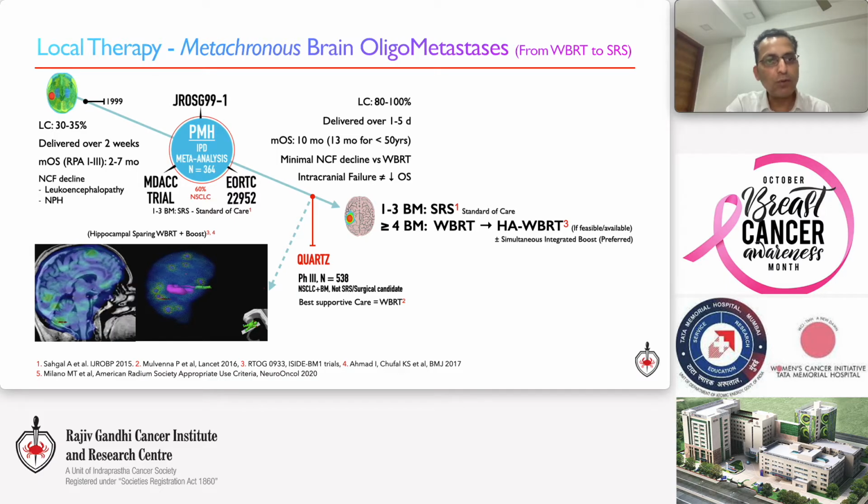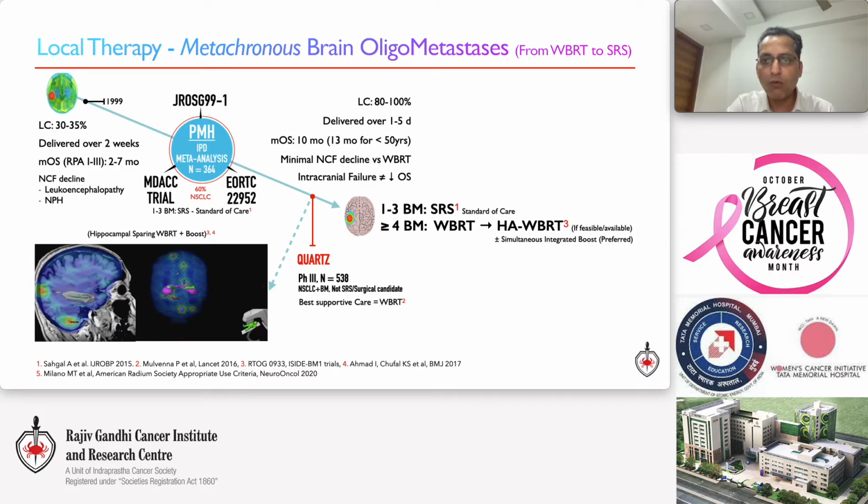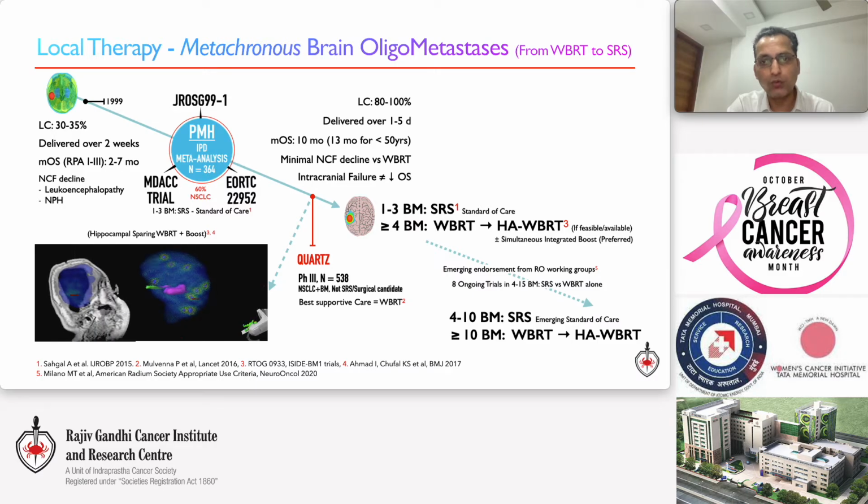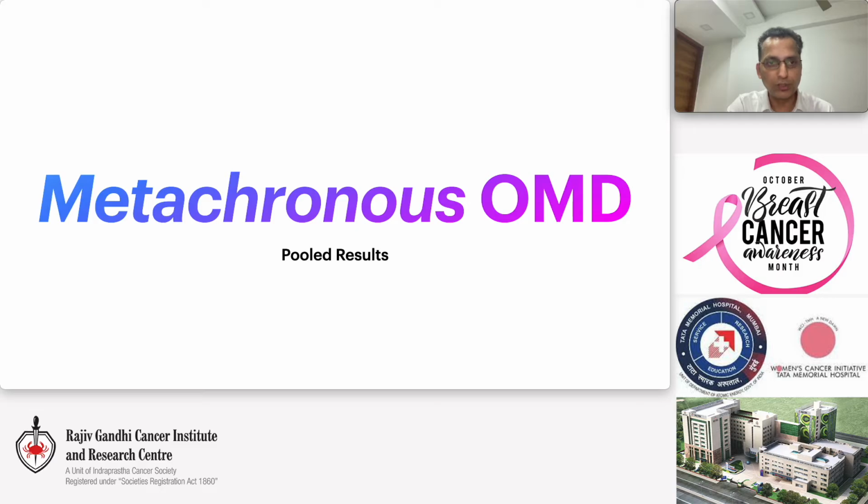It is not implausible to assume that our current preference of radiotherapy technique based on numbers alone will evolve from hippocampal avoidance whole brain RT to more than 4 metastases to more than 10 metastases. And there is emerging endorsement for this approach from the American Radium Society, and hopefully ongoing head-to-head trials comparing SRS with whole brain radiotherapy will answer this question in the near future.